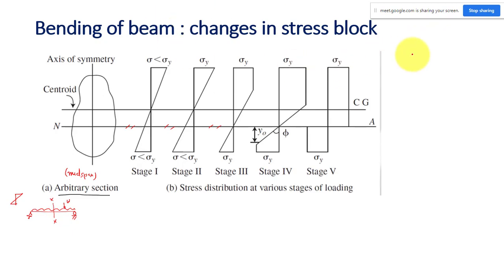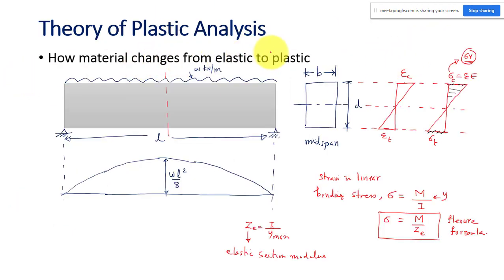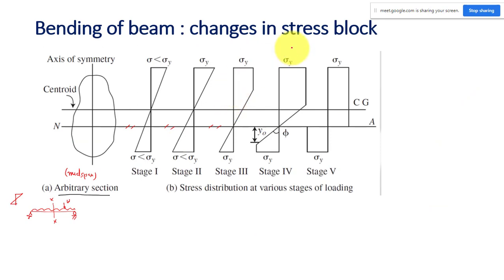Okay, how does the material change from elastic to plastic, right? So what I'm doing is I keep on increasing my load. I'm going to keep on increasing the intensity of the UDL, small w. I keep on increasing this intensity of load w. So initially the loading is less.